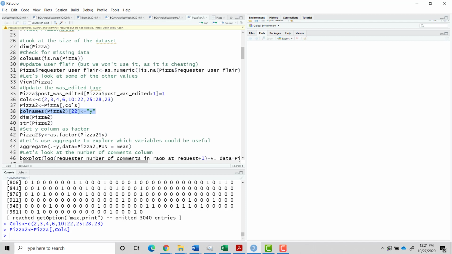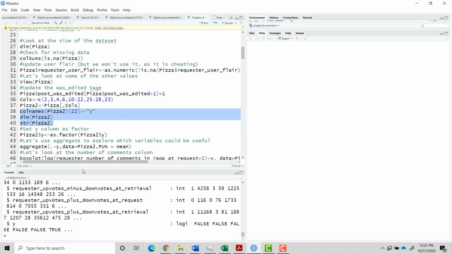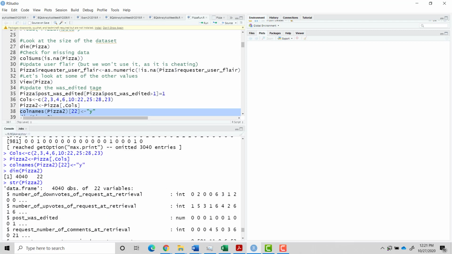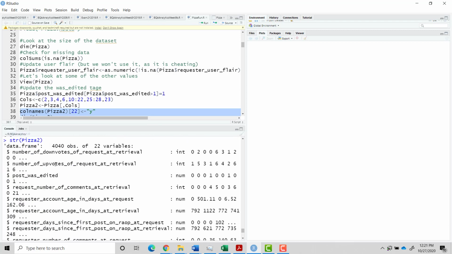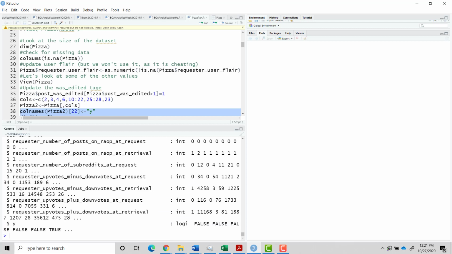So we're going to call this y, and we're basically making it the last column. So let's do that. And here we have the new pizza, and it's basically all the numerical data. And then last we have the dependent variable.